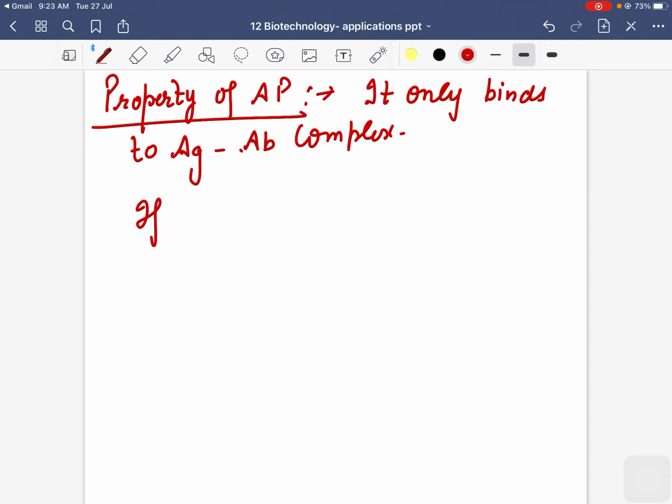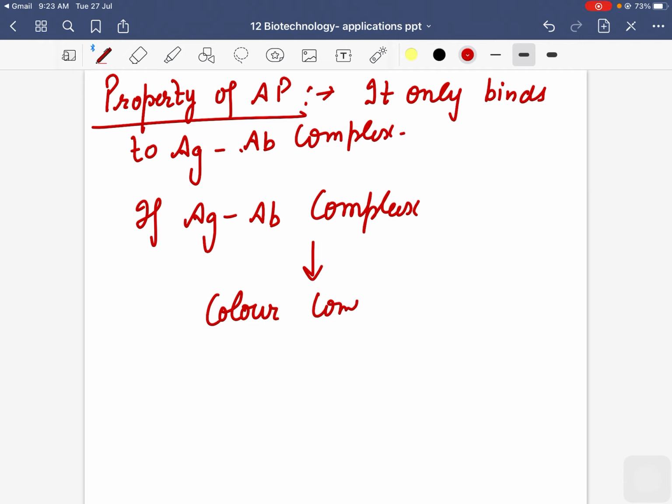If antigen antibody complex has successfully formed from patient serum and antigen, then the enzyme will bind to this complex and a colored complex will be detected by which equipment?